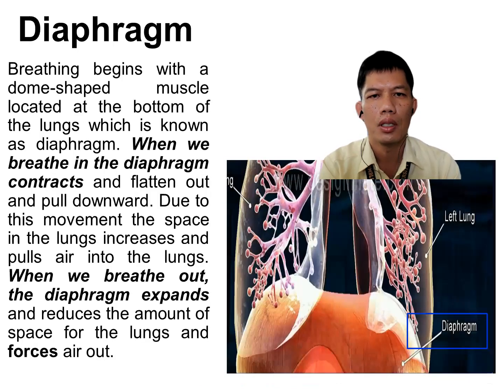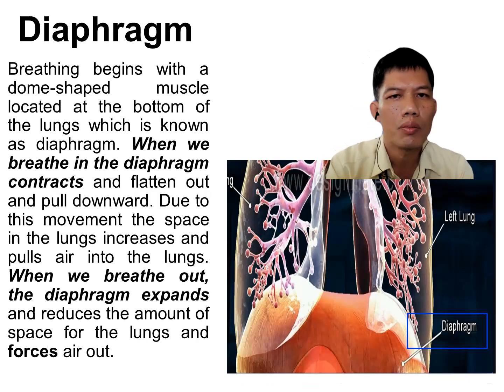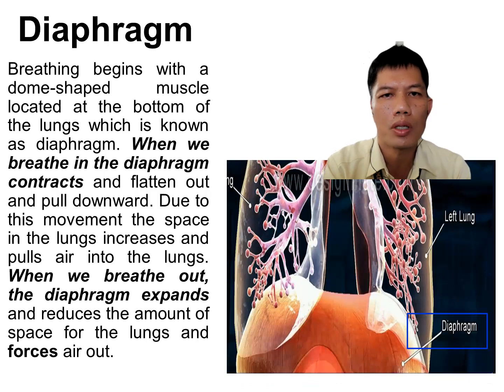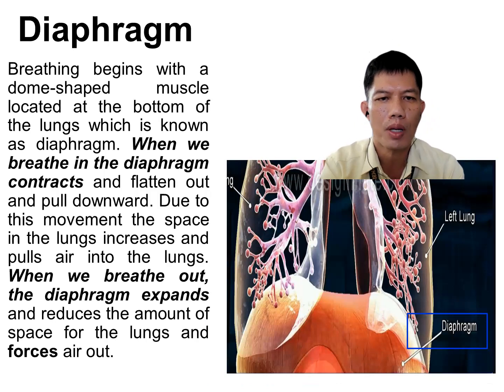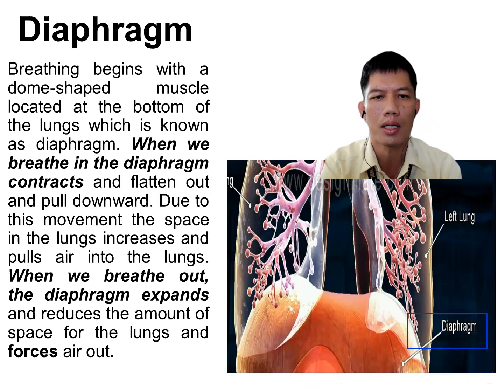The diaphragm is another part of the respiratory system. It is a respiratory muscle. Breathing begins with a dome-shaped muscle located at the bottom of the lungs, which is called the diaphragm. When we breathe in, the diaphragm contracts, flattens out and pulls downward. Due to this movement, the space in the lungs increases and pulls air into the lungs. When we breathe out, the diaphragm relaxes and reduces the amount of space for the lungs and forces out the air.